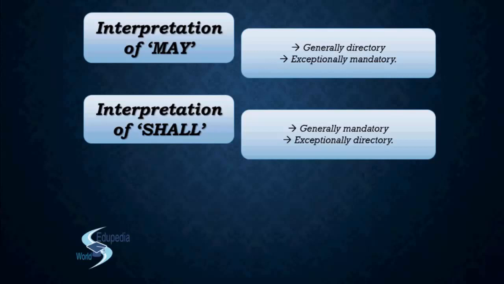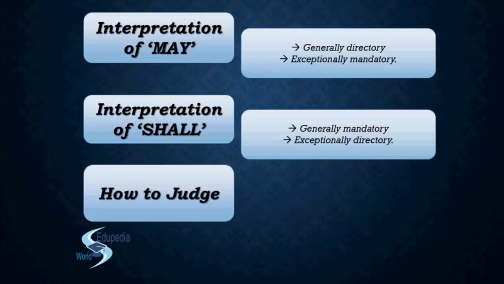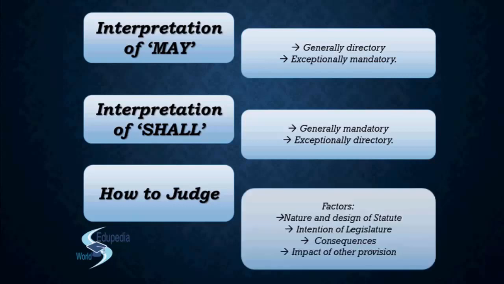If it comes in the examination, you bifurcate it into two and say that in terms of compliance this is a difference, and in terms of consequence this is a difference. Next we have how to judge. We talked about it, that you need to judge whether it is mandatory or directory. But the point is, how do you judge whether it is mandatory or directory? If it is a statute, something is written in it, how do you interpret it? So let us see what are the factors behind it. It's here on the screen.